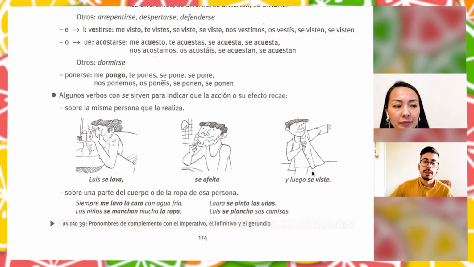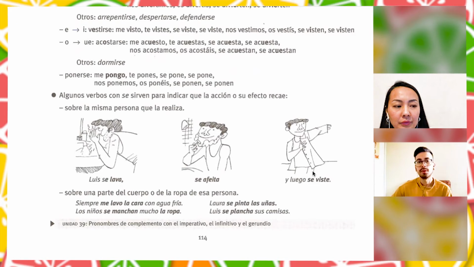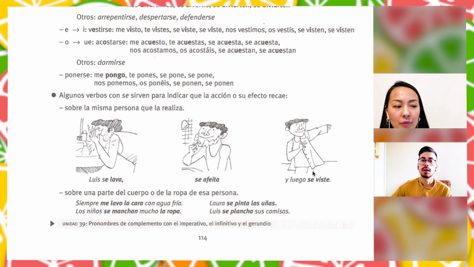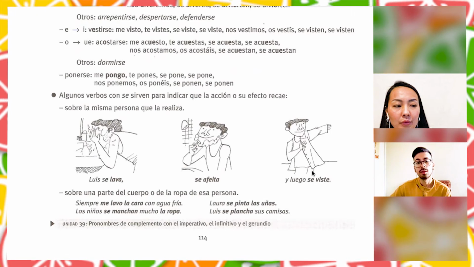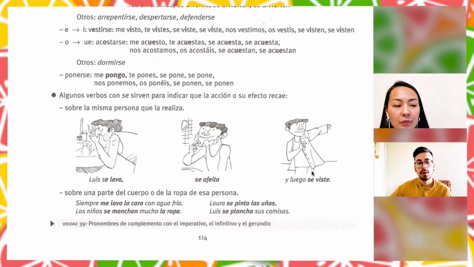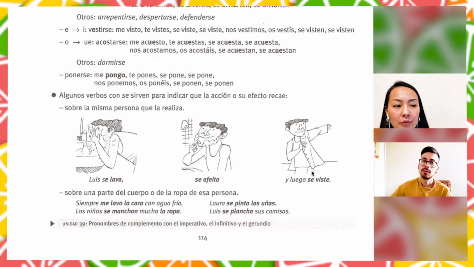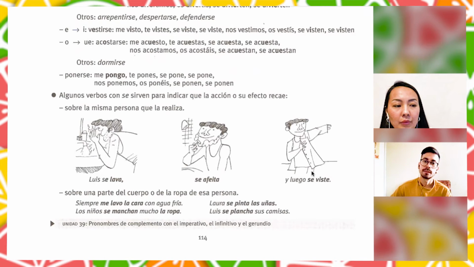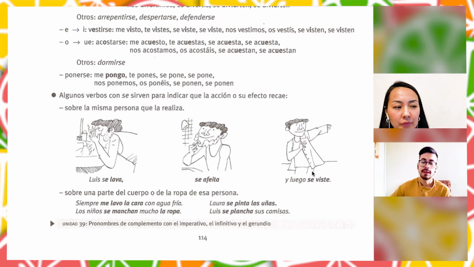But it can also be used with any part of your body or with clothes. For example, siempre me lavo la cara con agua fría. I always wash my face with cold water. Here we use me lavo. Me lavo what? The face.